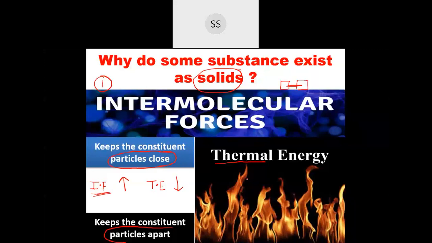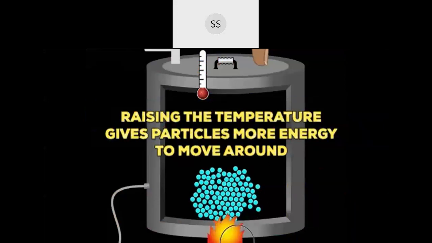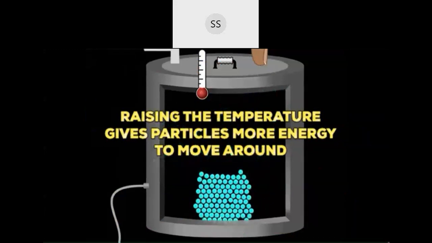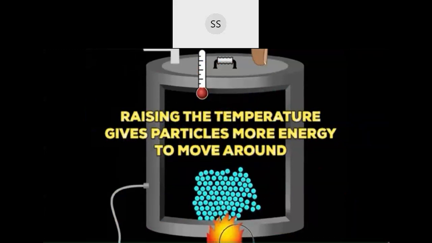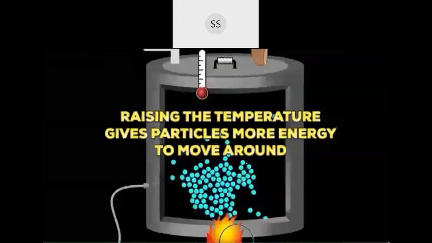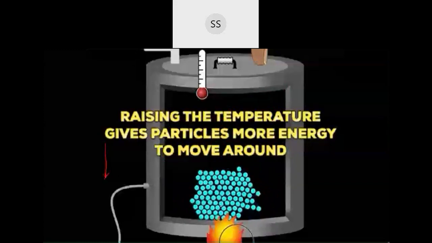See, I have given one example over here. If the compound is in the solid state, the force of attraction between the particles is very high. But as you supply heat, what happens? They acquire the heat energy, and as they take it, the particles start moving far away from each other. But if you do the opposite and start decreasing the temperature, then they will start coming together.